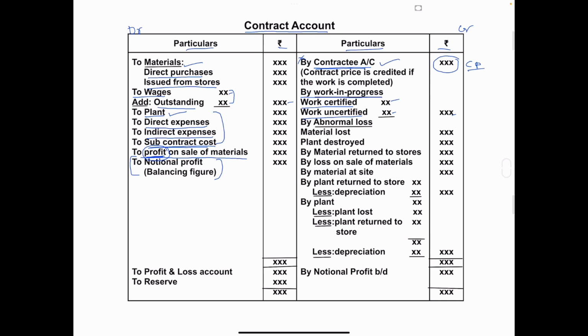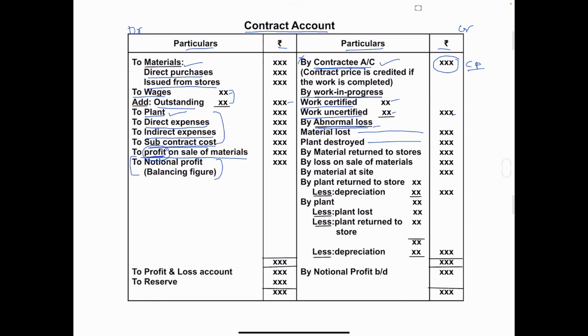Next is by abnormal loss. Abnormal loss like theft, fire, material lost, or an accident that took place in the godown, or any kind of abnormal loss is to be recorded under this head, abnormal loss. So I have taken here material lost, plant destroyed, etc. In the problem they will mention it. So you have to write this under the head abnormal loss.